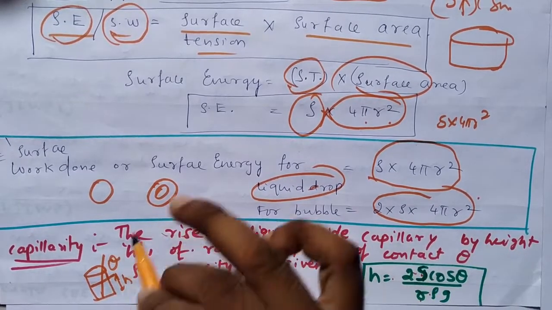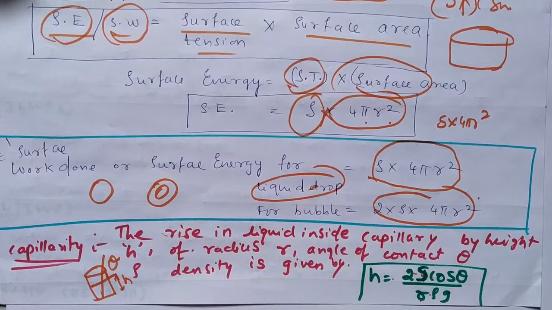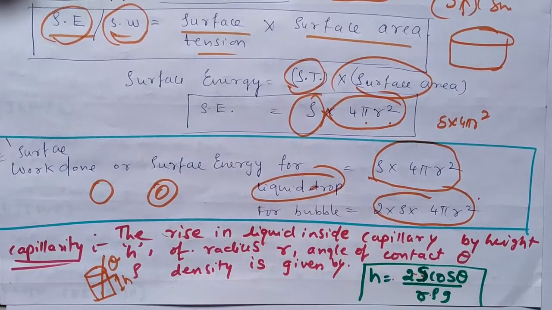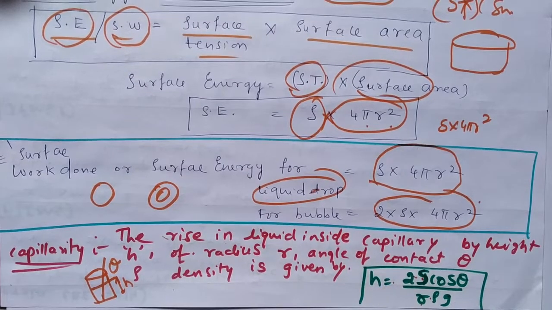Then the height of rise, or downfall, of the liquid inside the capillary tube is given by h is equal to 2s cos theta divided by r rho g.